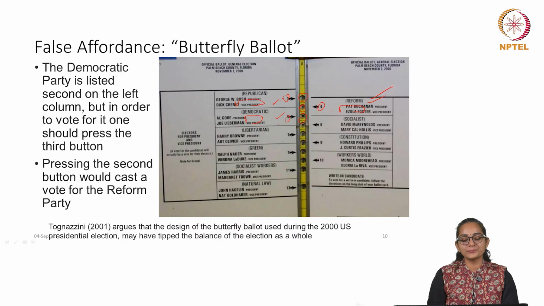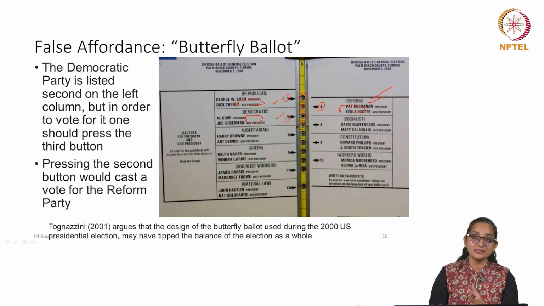This is documented in a paper where they argue that the design of this butterfly ballot during the 2000 US presidential elections may have tipped the balance of the whole election itself, just because the design, the affordances are false. So, here what we understand is that it is a call to action for the wrong action, right. So, then it is a false affordance.